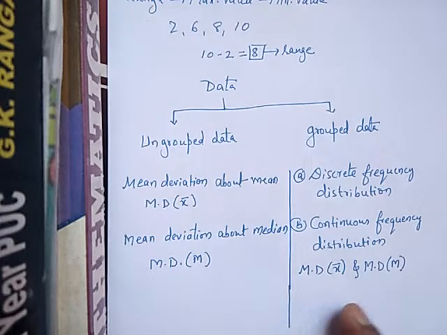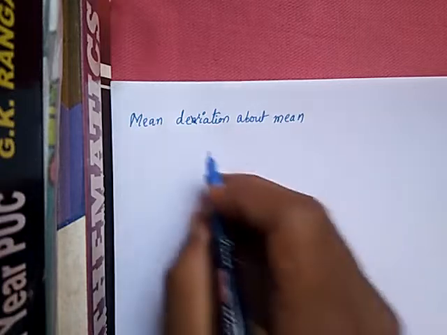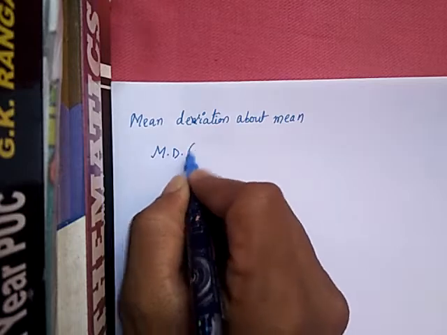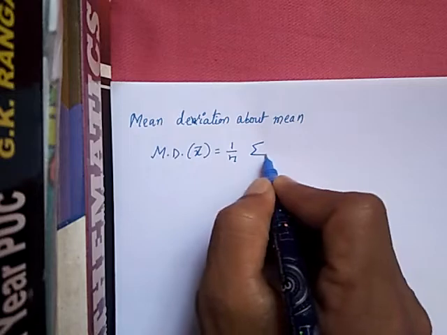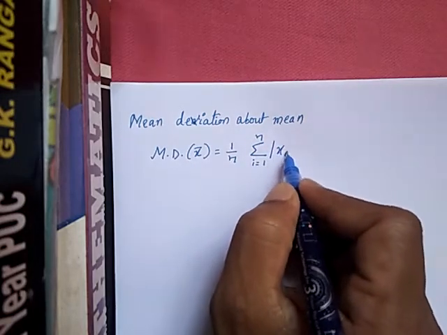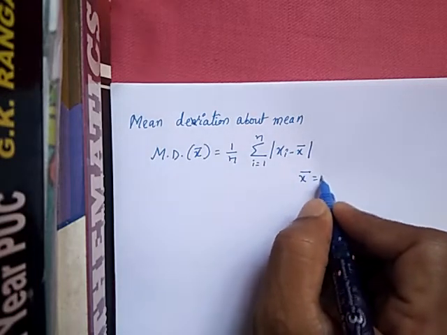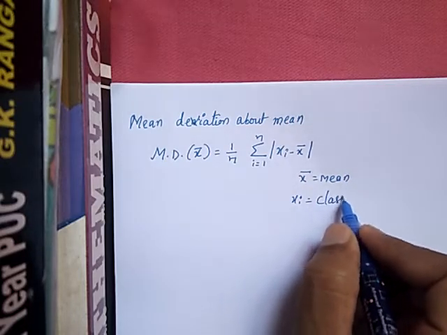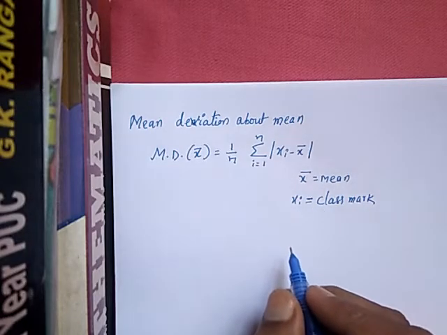Now I want to say the formula. Mean deviation about mean, we can denote MD about x bar, equals 1 divided by n, summation i equals 1 to n, mod of xi minus x bar. Here x bar is the mean, and xi is the class mark. You know how to find the class mark: upper limit plus lower limit divided by 2.